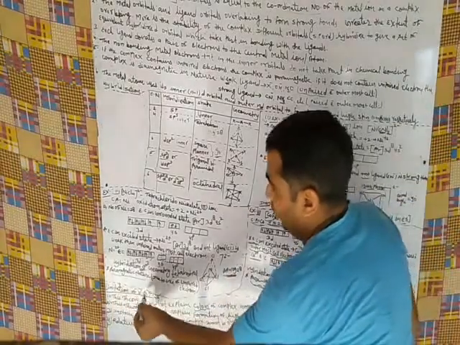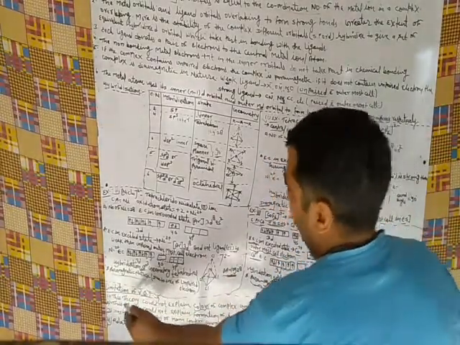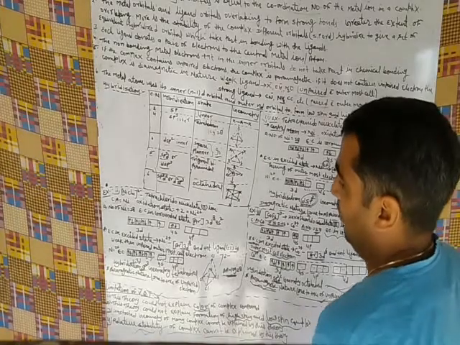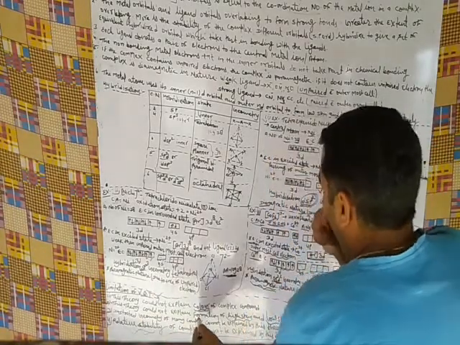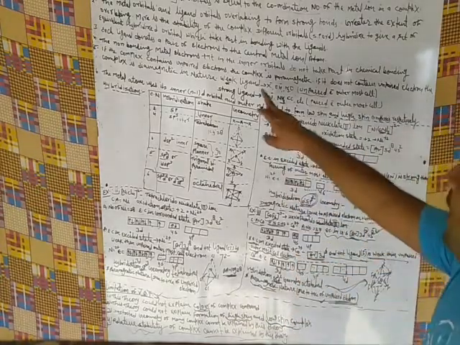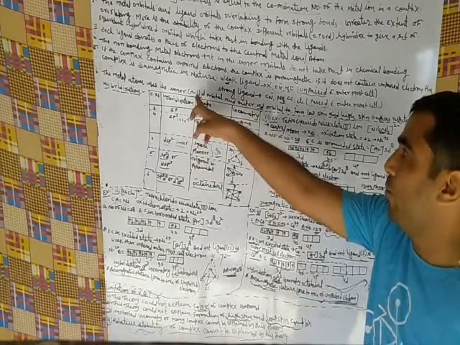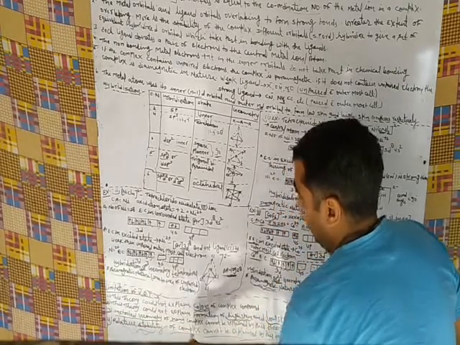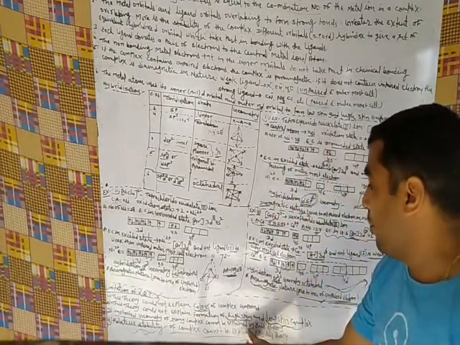But this theory has failed due to the following reasons. Limitations of valence bond theory. First, this theory could not explain the color of complexes. Second, the formation of high spin and low spin complexes, where (n-1)d and nd orbitals are involved, is not explained by this theory. The distorted geometry of complexes cannot be explained by this theory.